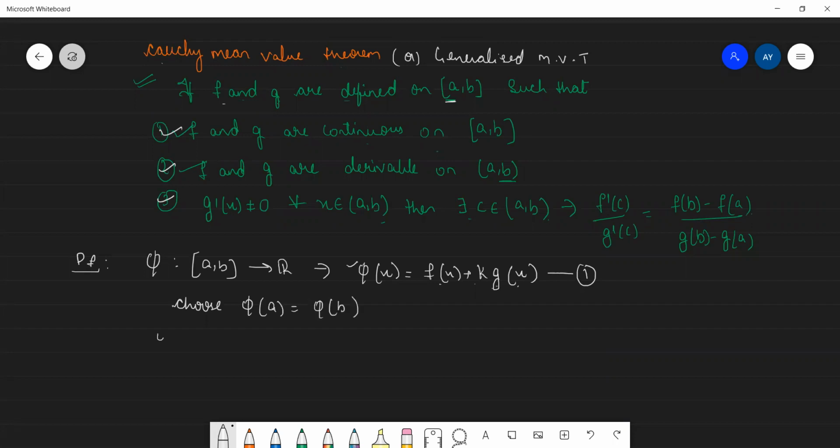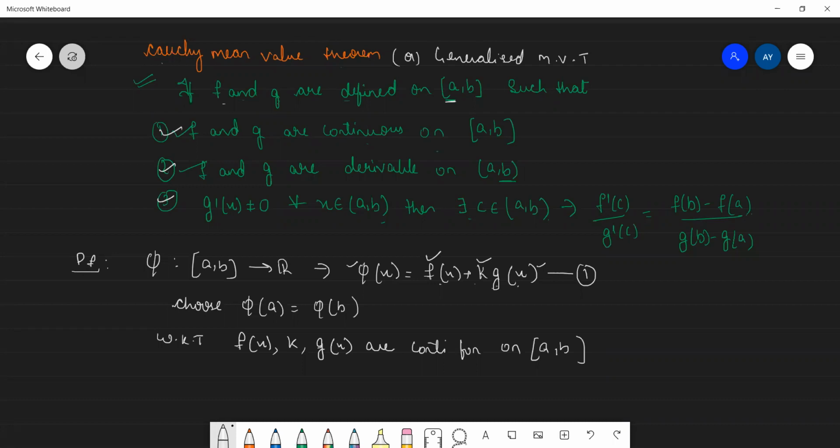And what do we already know? f of x, k and g of x are continuous functions on closed interval [a, b].